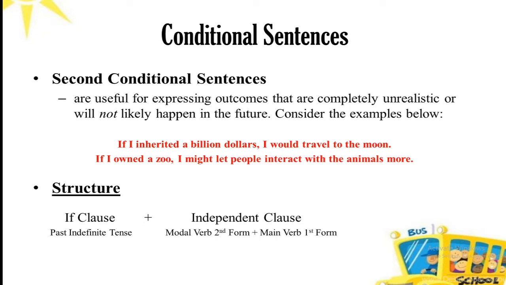I would travel to the moon, but you see, this part of the sentence is an unrealistic outcome. We can say, if I inherited $1 billion, I could not go to the moon. So in the second conditional, the outcomes are usually unrealistic.